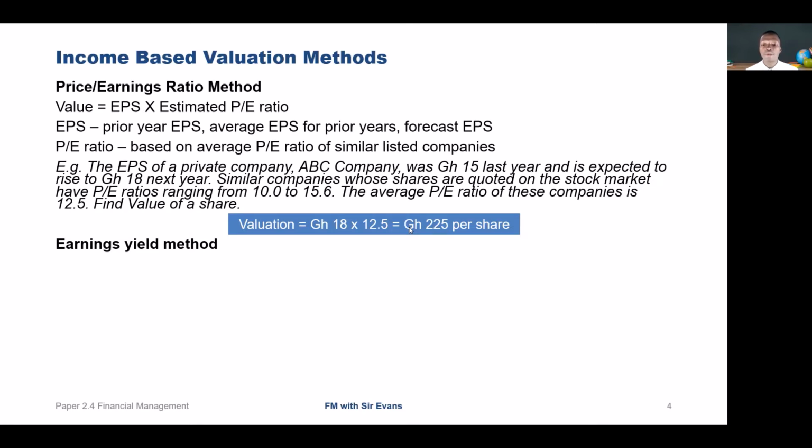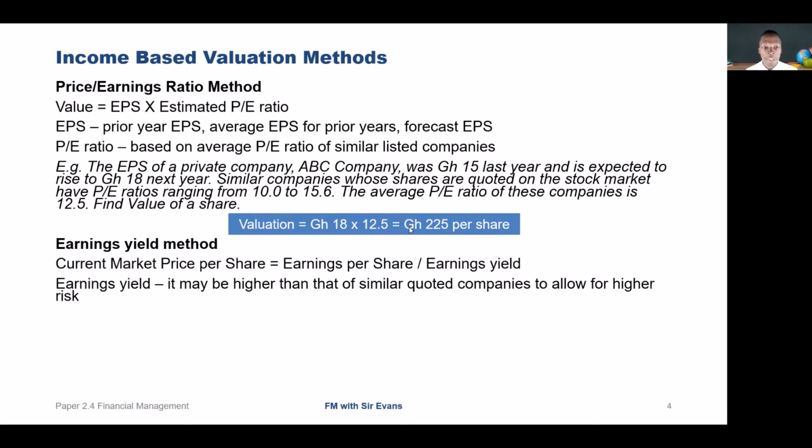So in the earnings yield method, valuation is based on the annual earnings and a suitable earnings yield. The current market price of the share will be equal to the earnings per share divided by the earnings yield. The earnings yield may be higher than that of similar quoted companies to allow for higher risk. If you remember, I mentioned that the PE ratio may be lower to make room for any higher risk. So the earnings yield is often higher due to the risk that we anticipate. This is essentially a variation of the PE ratio method and subject to the same criticism.